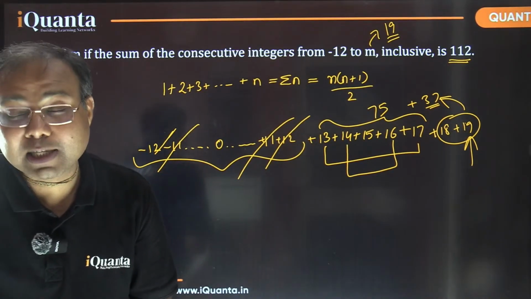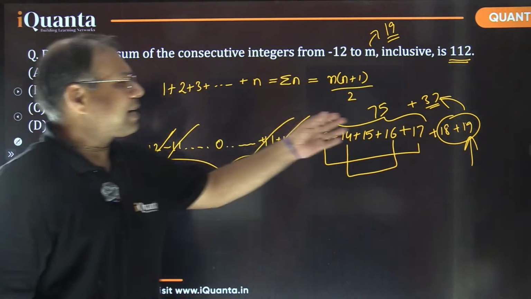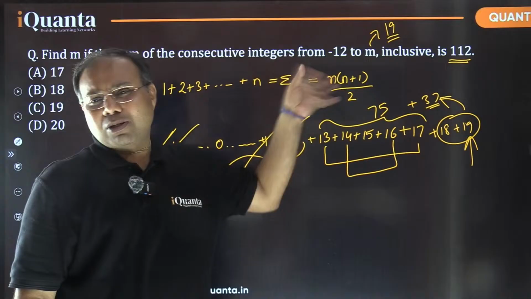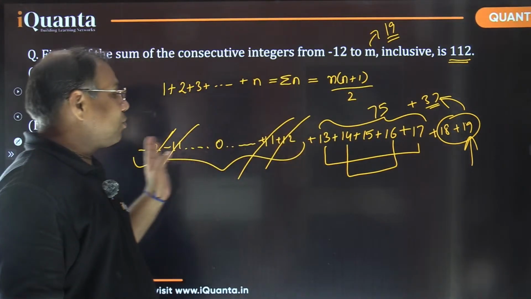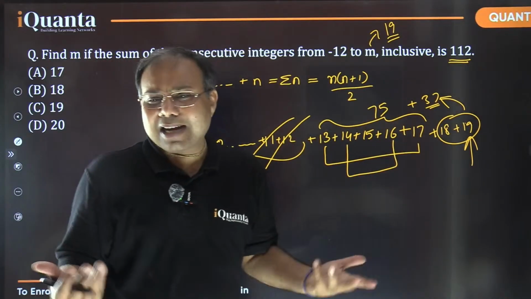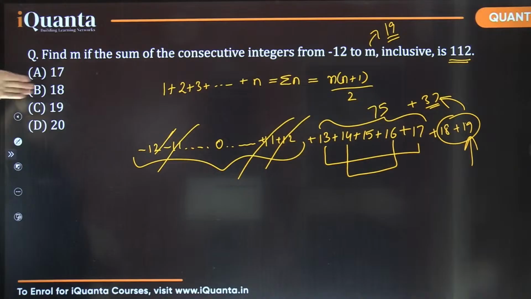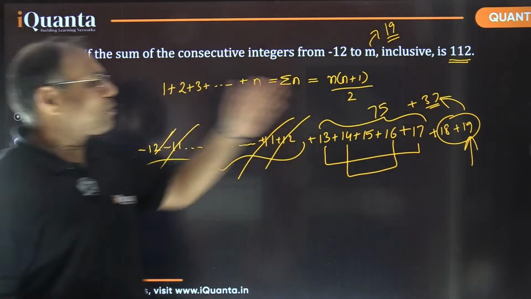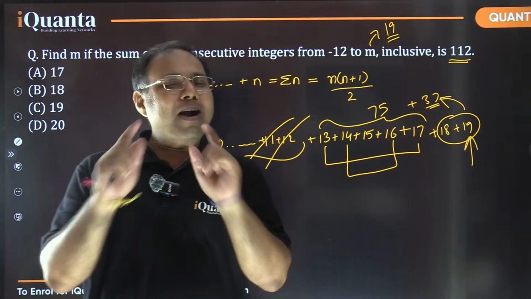See, Rudransh has understood. Rudransh is a class 11 student here. It's the simplest way, right? I haven't used the formula. We could have used the formula. We have tried to do that, but this was the simplest way, right? So up to 12 it is going to be cancelled, and after that we are just going to add numbers. कहाँ तक add करना है? I can see there is a limit because of the options. It is only 17, 18, 19, or 20. I started with the smallest number. I'm just adding the numbers. Simple thing.